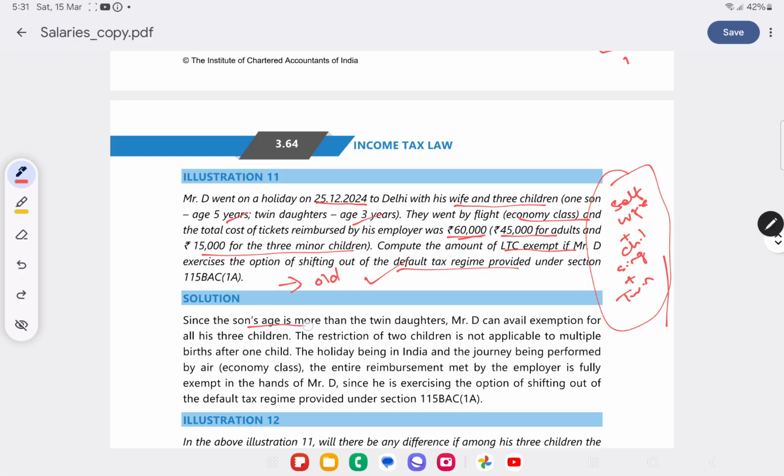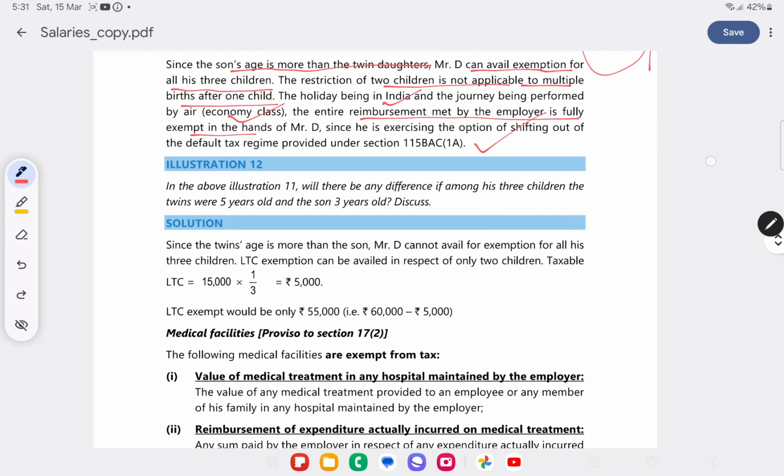Since the son's age is more than the twin daughters, D can avail the exemption for all 3 children. The restriction of 2 children is not applicable to multiple births after one child. So holiday being in India and the journey being performed in economy class, the entire reimbursement is fully exempt. So what is the economy fare? 60,000 plus how much is received? 60,000. So it is entirely exempt in the hands of the employee.